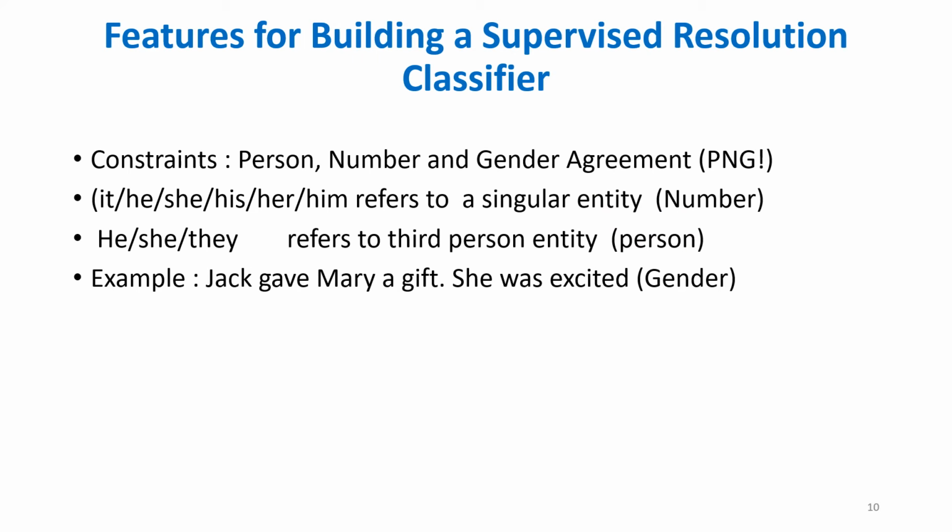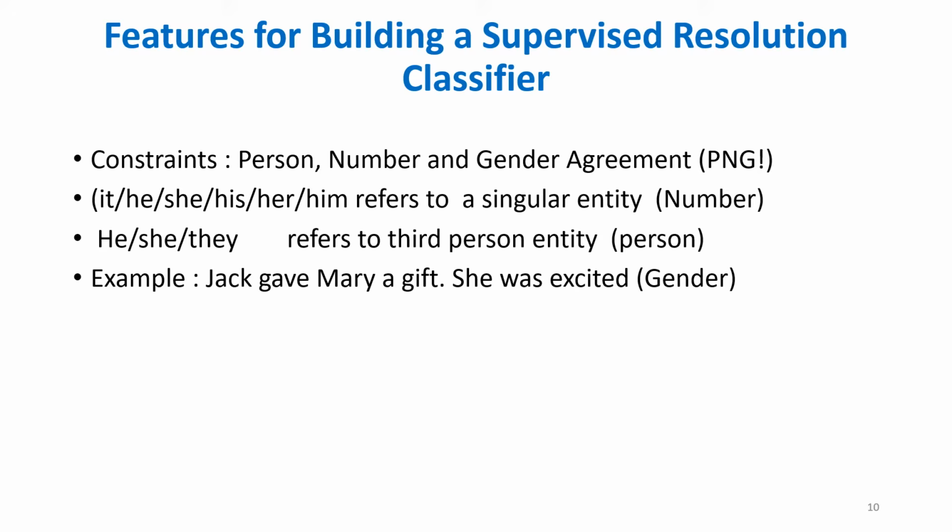Yeah, so when we need to build a supervised resolution classifier, of course, we need to have features. There are so many features that can help us to build a classifier. For instance, constraints. When we talk of constraints, PNG, we know that is person, number, and gender agreement. Person denotes first person, second person, and third person. Number is singular or plural. Gender is female or male.